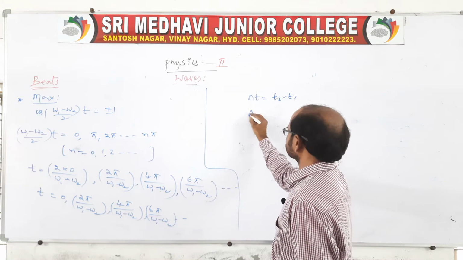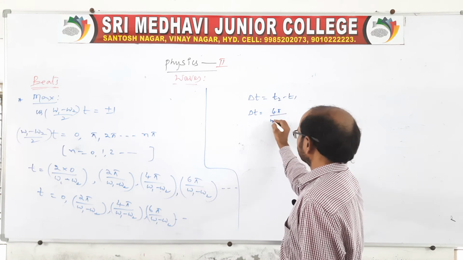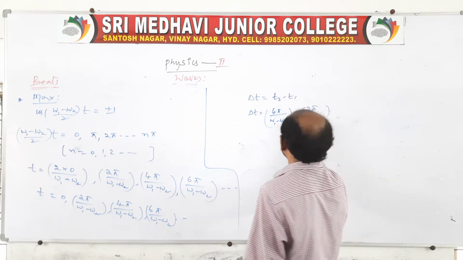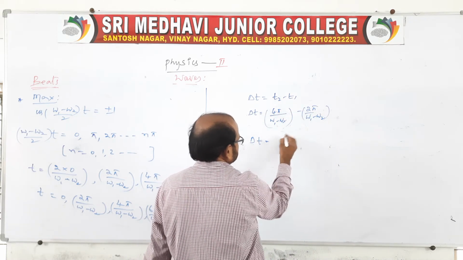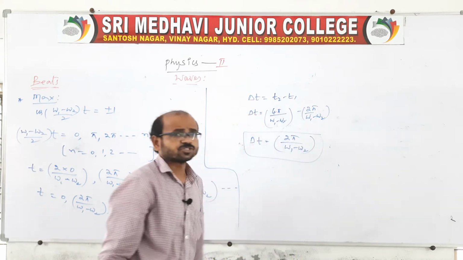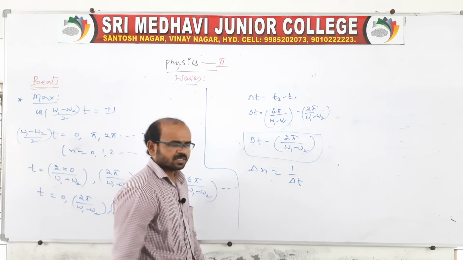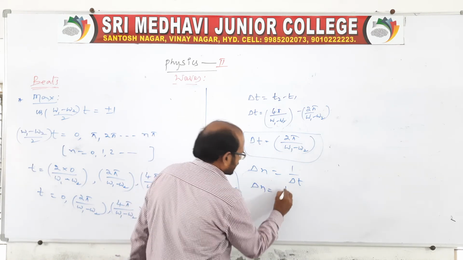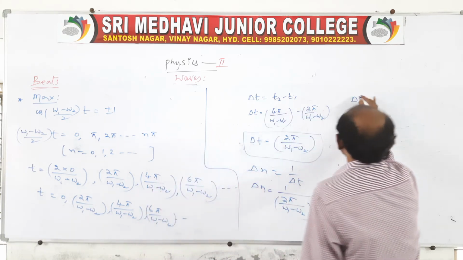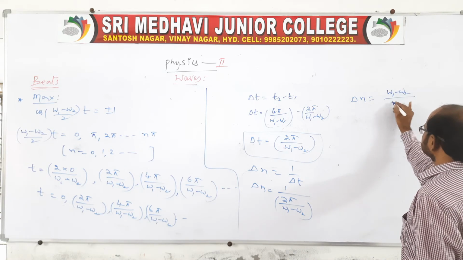So delta t, in case of maximum intensity, go for any one: 4 pi by omega 1 minus omega 2 minus 2 pi by omega 1 minus omega 2. Therefore delta t is equal to 2 pi by omega 1 minus omega 2. This is the time period. But we should get a frequency, so delta n is equal to 1 by delta t. Then delta n is equal to 1 by (2 pi by omega 1 minus omega 2). Therefore delta n, the beat frequency, is (omega 1 minus omega 2) by 2 pi.